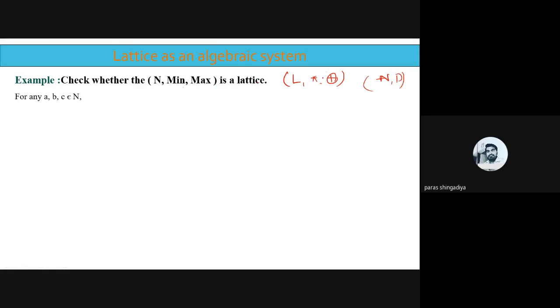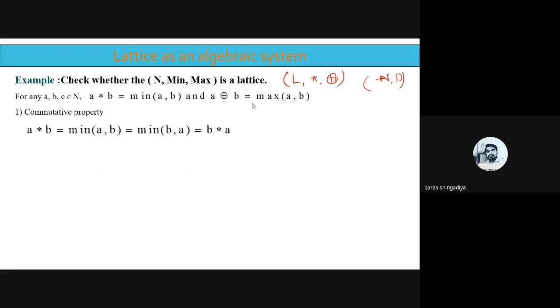Okay, so L star ring sum, L is N, star is minimum, and ring sum is maximum. So let us first define this form here. Okay, for any two element A, B belongs to N, A star B means minimum of AB. Okay, and A ring sum B means maximum of AB. Okay, we'll use this condition to prove it. So first is a commutative property आपको prove करनी है.